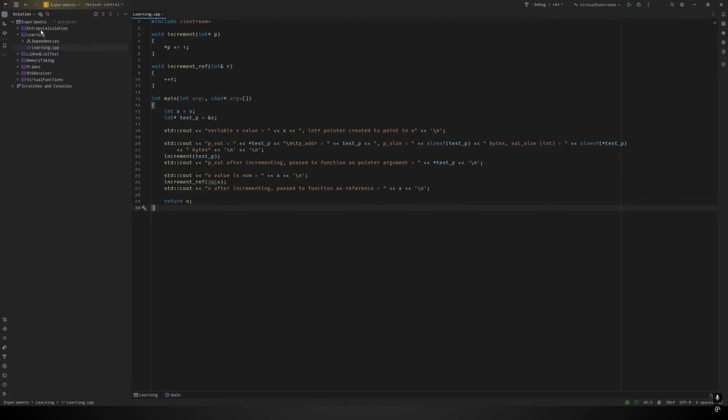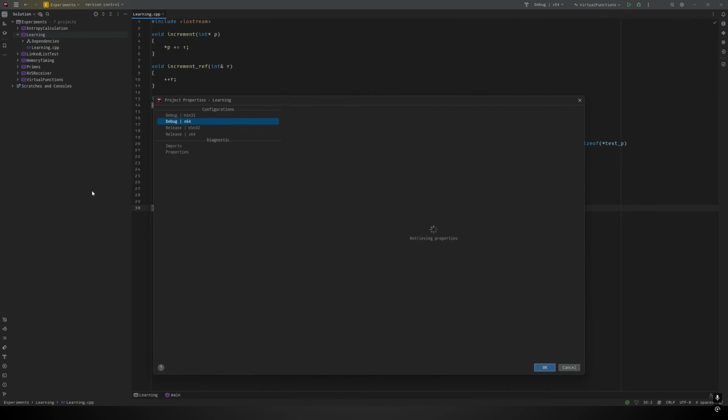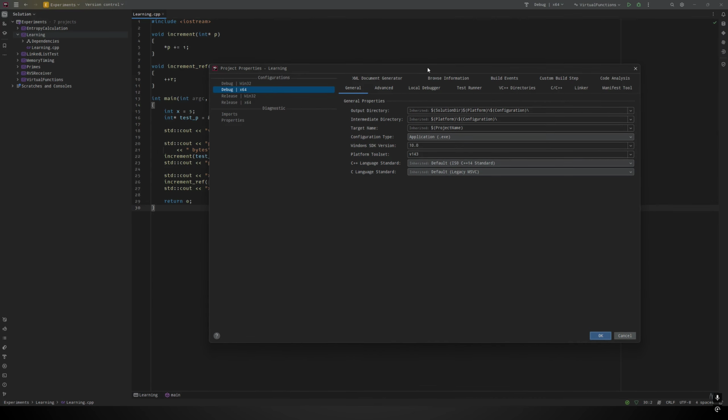Now, if I want to actually modify what those configurations do, in order to do that, I have to come over here. Now, the solution is called experiments, but a solution can contain multiple projects. So I have lots of different little code projects in here. So this one's called learning. If I right click this and then go to properties, this is where I actually modify these configurations. So you see, I still have all the same ones that were available in the dropdown.